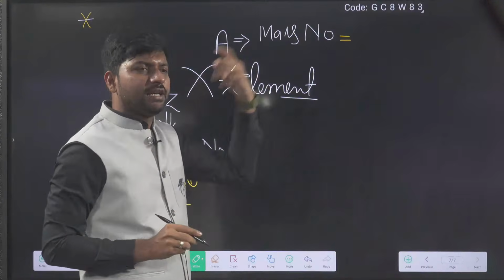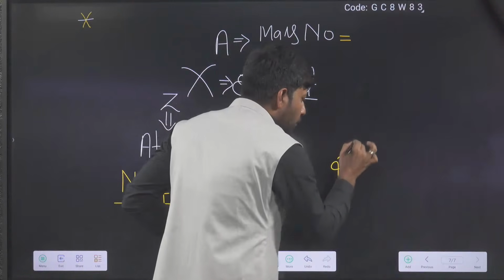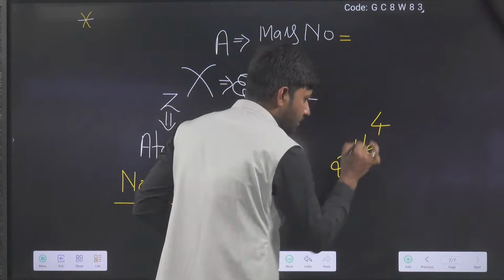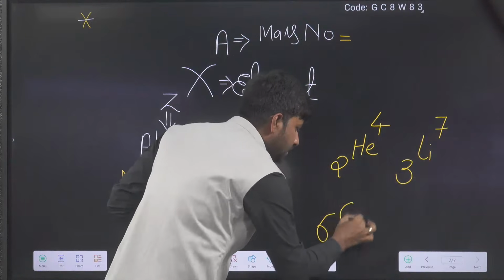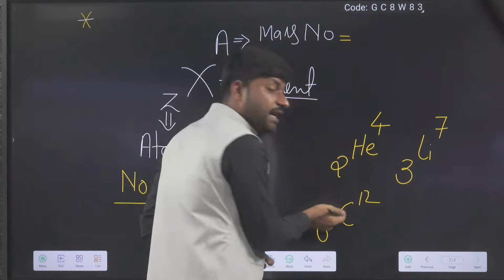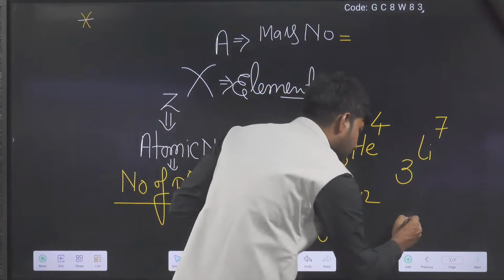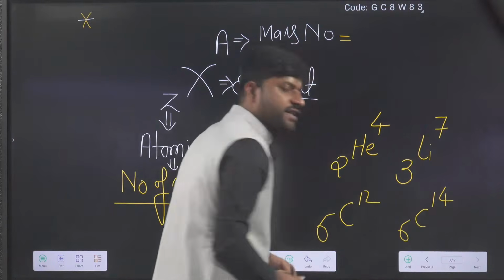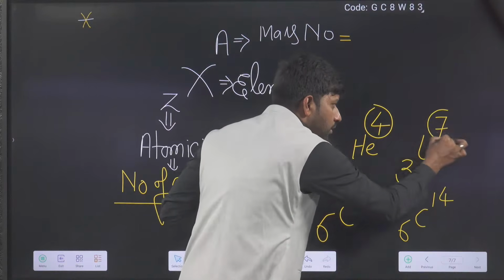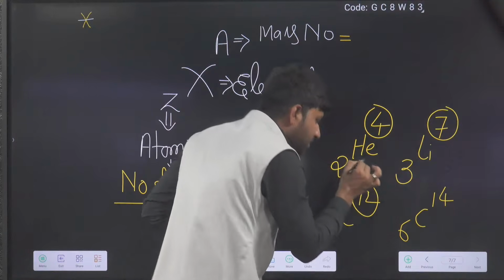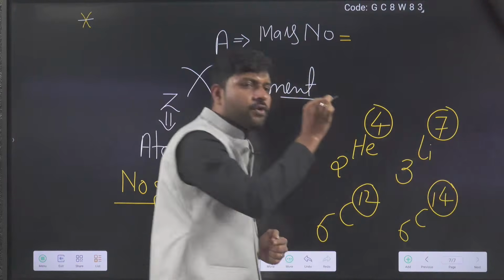Whatever we are representing, like 2He4, 3Li7, 6C12, and in its isotopic condition, if I want to write, 6C14 also exists. So what are they? What is this 4? What is this 7? What is this 12? What is this 14?